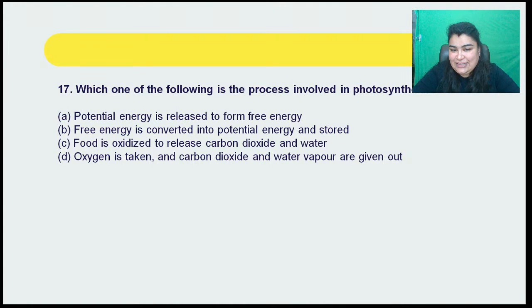C. Food is oxidized to release carbon dioxide and water. And D. Oxygen is taken and carbon dioxide and water vapor are given out. So this is the last option that we have here. Please choose the correct option from the answers given to you here.